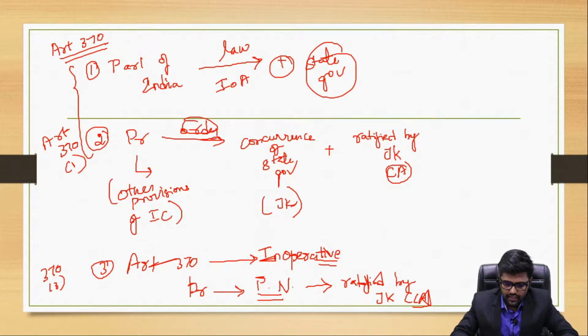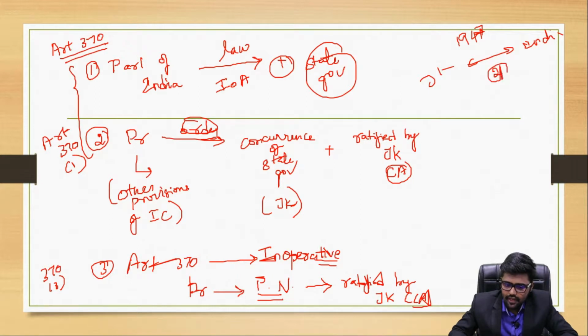In addition to that, if tomorrow there is any question asking what the link was in 1947 between Jammu and Kashmir and India, you should say that there were only two articles at that point in time.